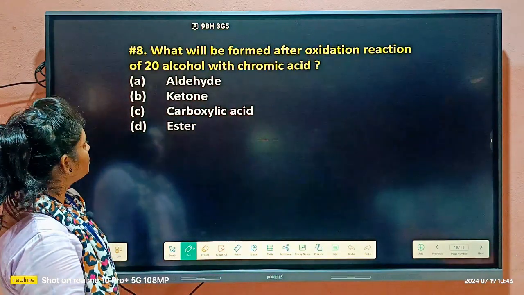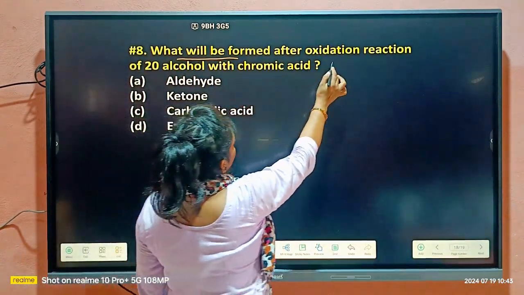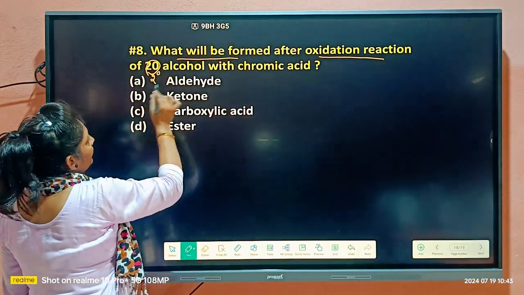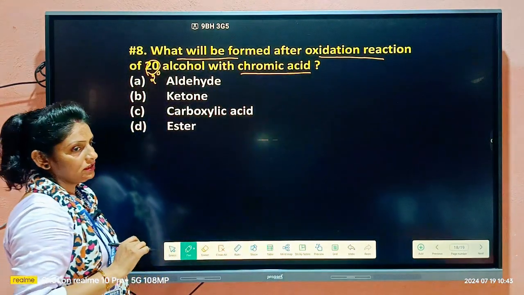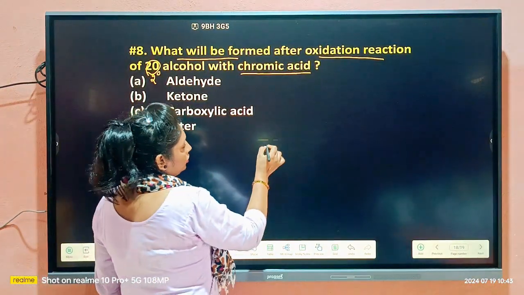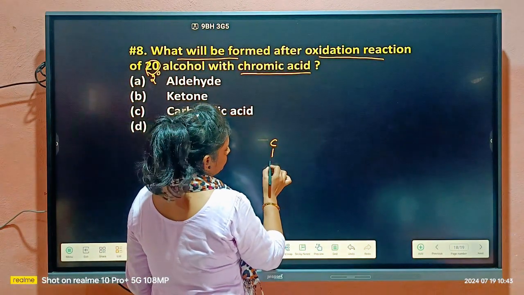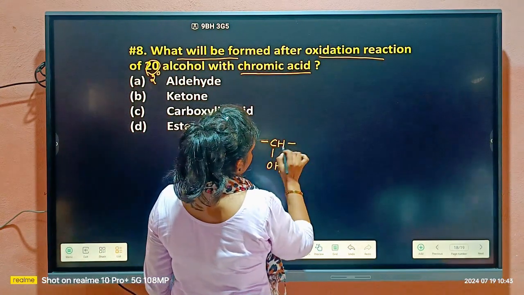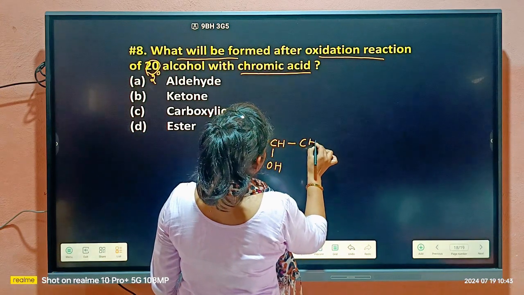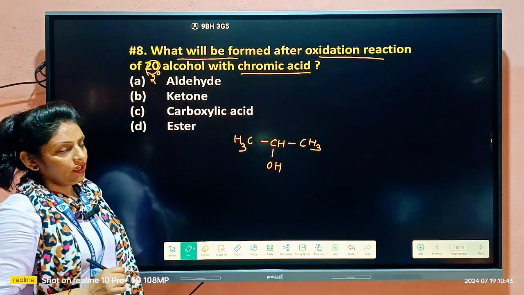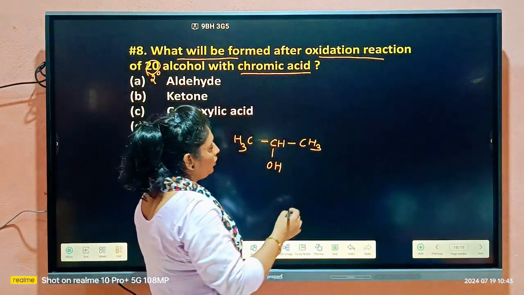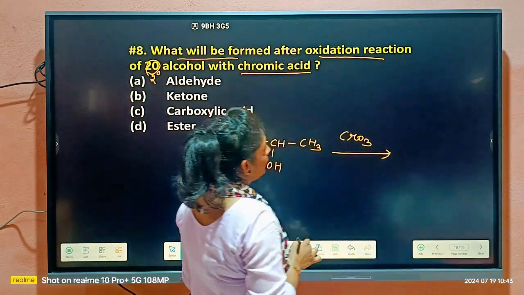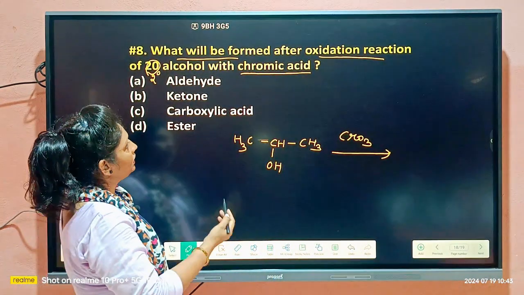Clear to you or not? Our next question is, what will be formed after oxidation reaction of secondary alcohol with chromic acid? Students, we have a secondary alcohol. If we want to do oxidation of this in the presence of chromic acid, CrO3, what will be the product here?